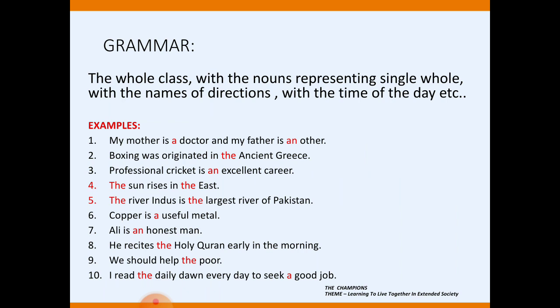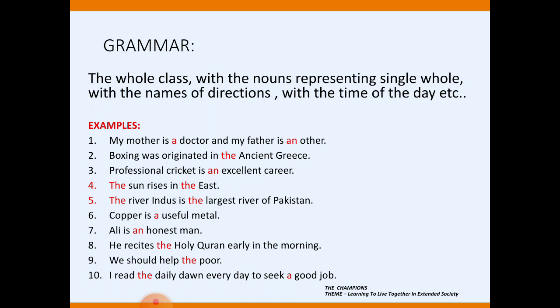Let's have some examples. Number 1, my mother is a doctor and my father is an engineer or an author. A doctor starts with D and the sound is D, so a will come here. My father is an author or an engineer, so the sound here is a vowel sound.